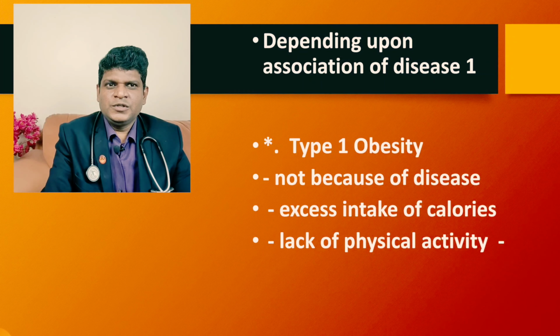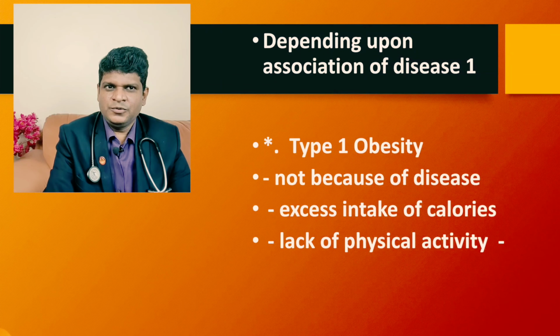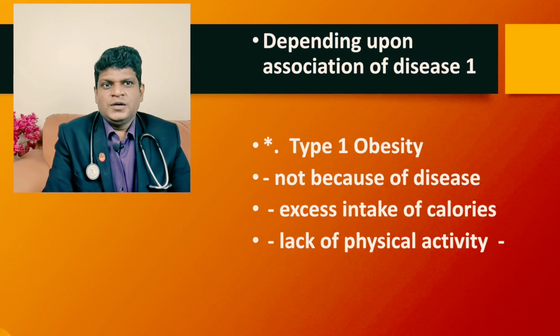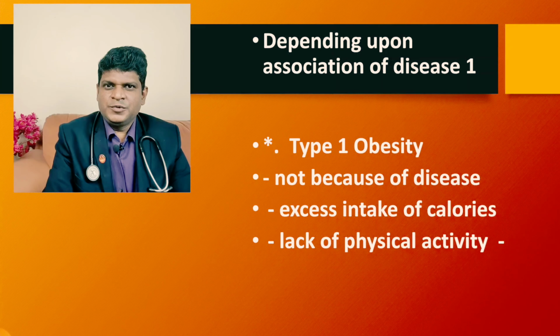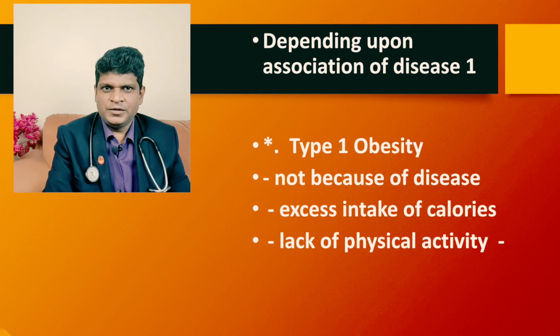Now depending upon the association of disease with obesity, it is divided into two types, that is type 1 obesity and type 2 obesity. Type 1 obesity is not caused by any disease. It is because of excessive intake of calories and lack of physical activity.